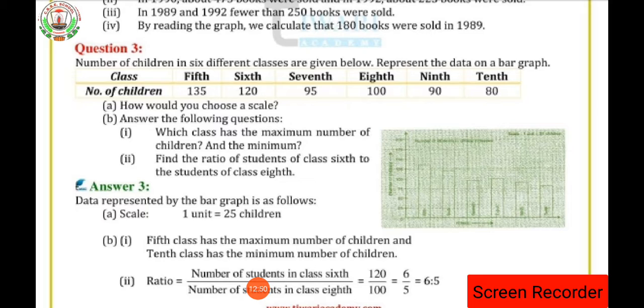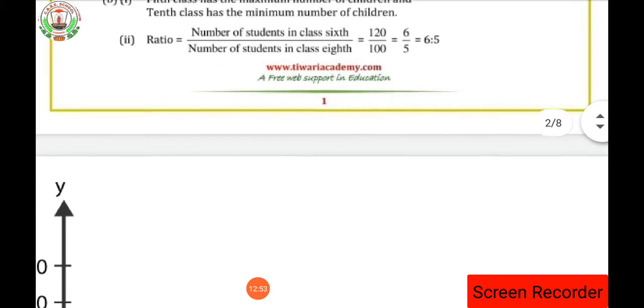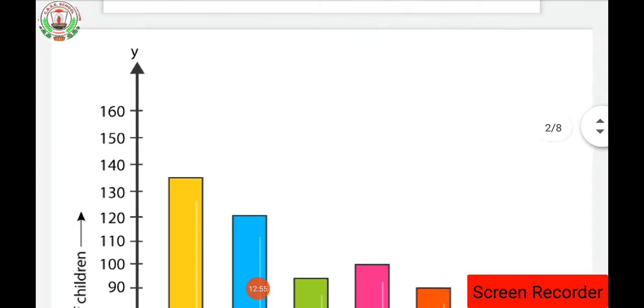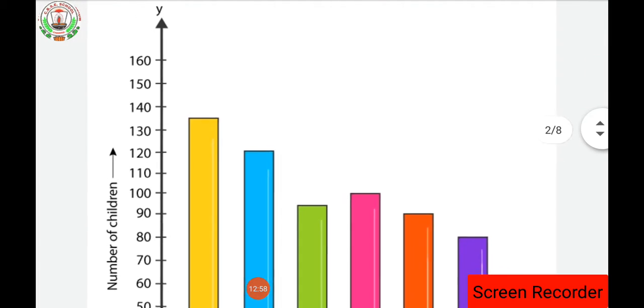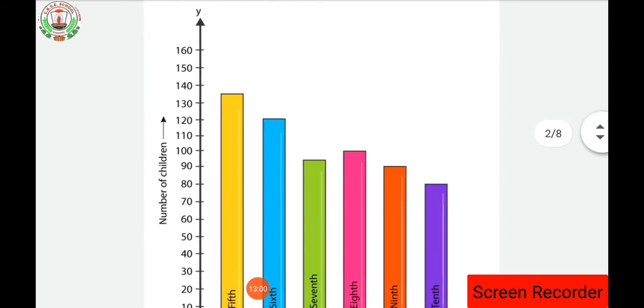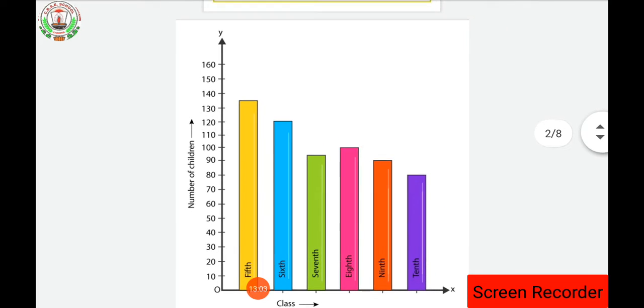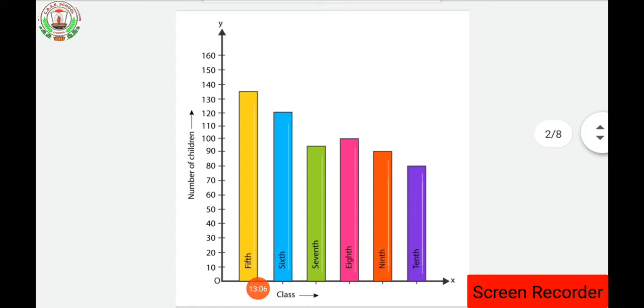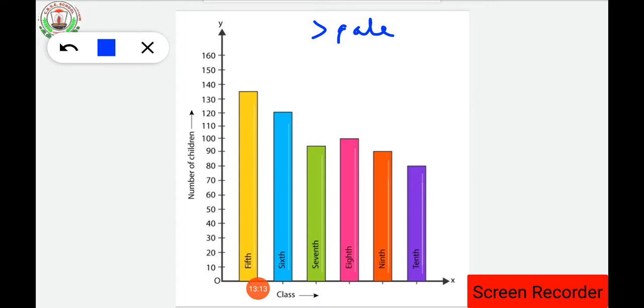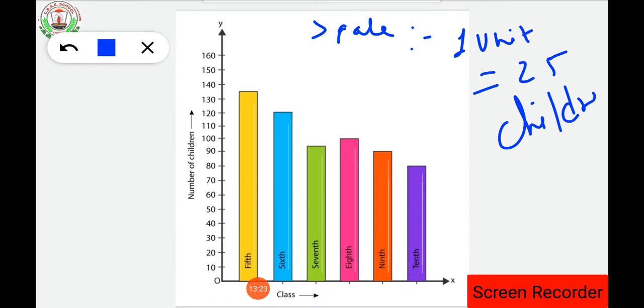Clear this question everyone? Now as I told you, we have to draw the graph, isn't it? Sorry. So here I have drawn the graph, which you have to note down on graph paper and stick it in your copy. Clear? So here one more thing you have to write is the scale. At the top you have to write the scale we had chosen: 1 unit is equal to 25 children. At the top you have to write. Okay. Here you have to write in the graph paper.